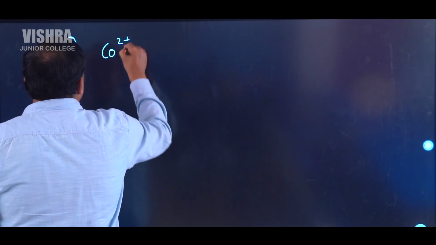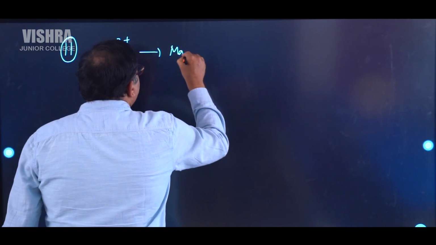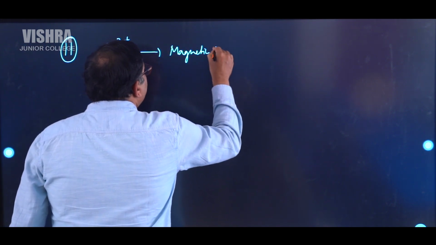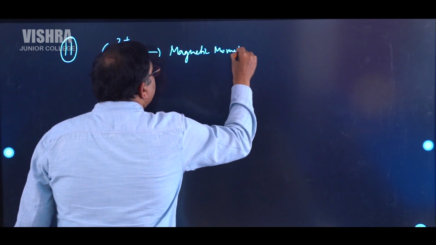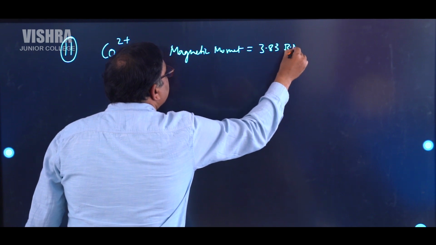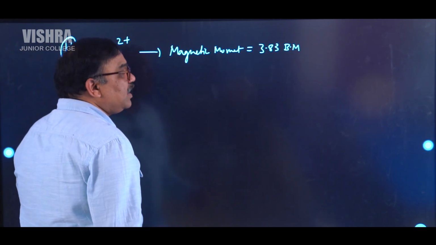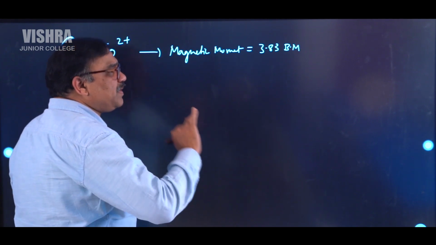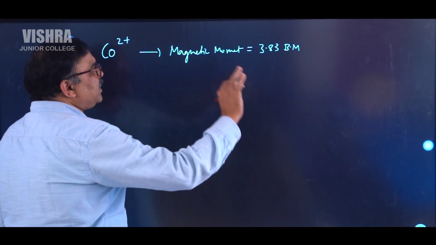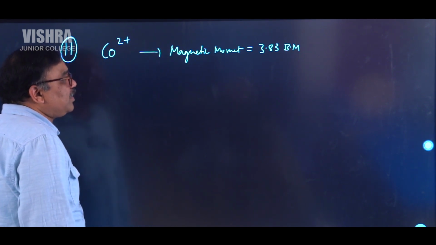So now let us go to the 11th one. Here cobalt 2 plus is given, and its magnetic moment is 3.83 Bohr magnetons. What is BM? Bohr magnetons. So they are asking what is the crystal field splitting electronic configuration. What is that? Crystal field splitting electronic configuration.